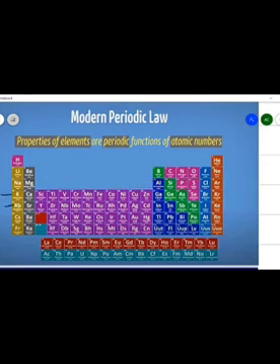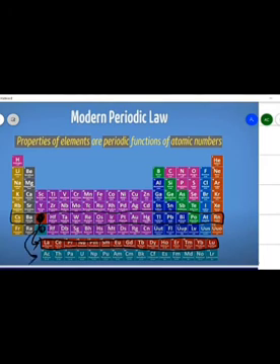So the fourth and fifth periods both have 18 elements, and they are known as long periods. This is the fourth and this is the fifth. This is the sixth period. You have to remember that this is also part of the sixth period, which is included here. And this is part of the seventh period, which is the actinide series.